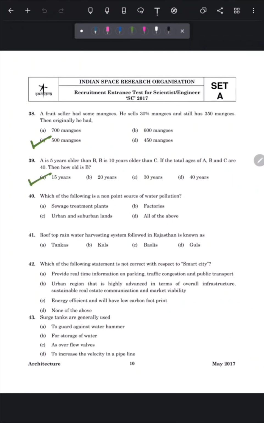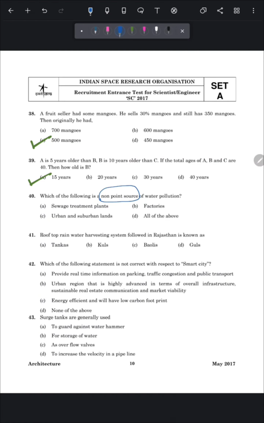Question number 40 is, which of the following is a non-point source of water pollution? A non-point source of water pollution generally comes from oil, pet waste, pesticides, and any other contaminant that ends up on the ground naturally or from human activity.